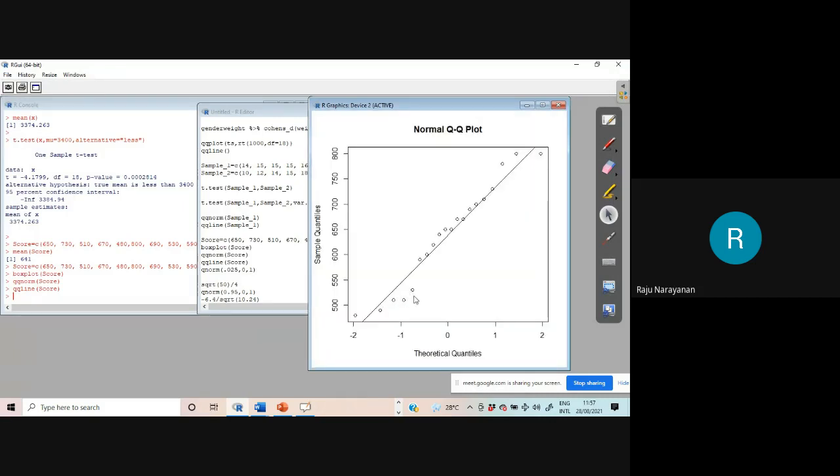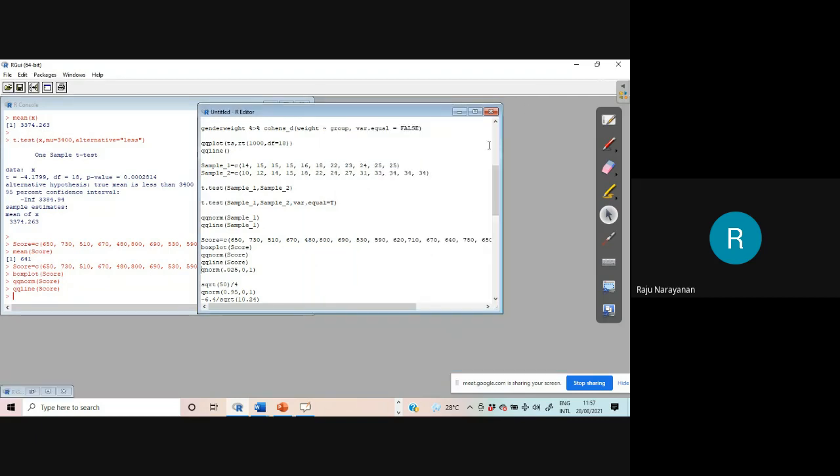Okay, here some problems are there actually. Here also some problems. In the middle, the values are almost there, but however, we have to satisfy with this one. Okay, then what is to be done? T-dot test, name of the data file, score, comma, mu is equal to 625, comma, that is enough.